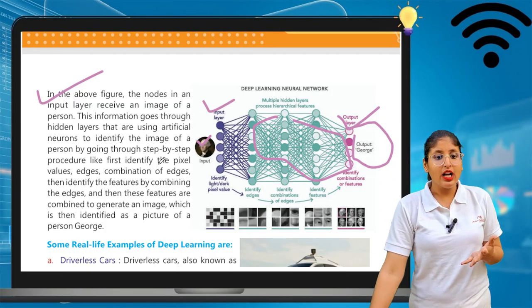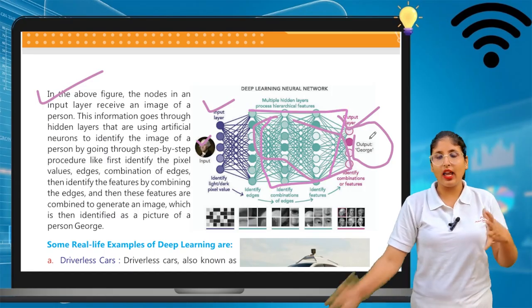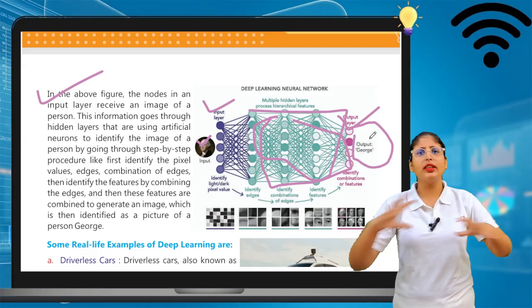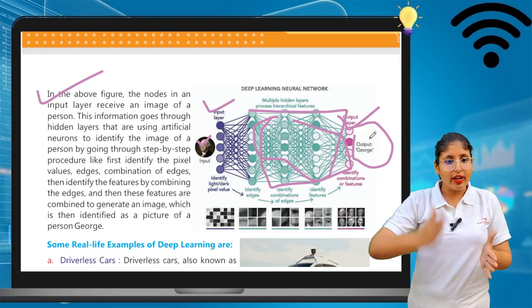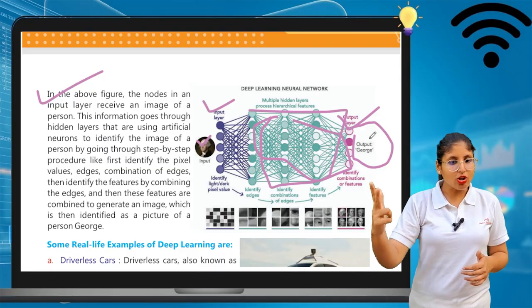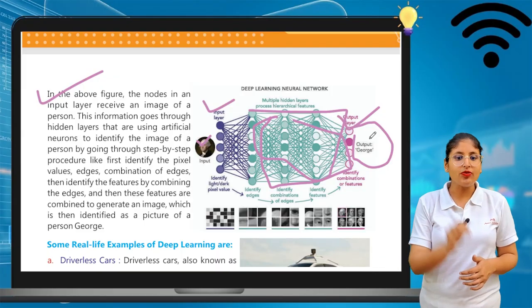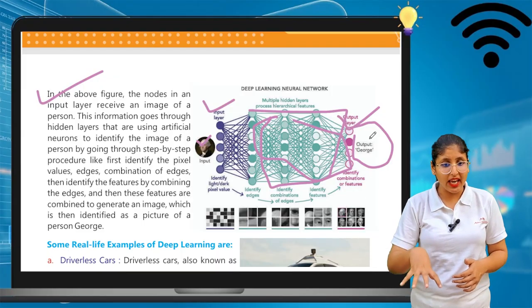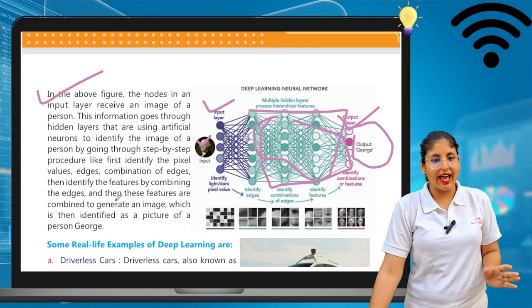Now these hidden units use all their analysis power to identify the picture. They first identify the pixel values, edges, combinations of edges, then identify features by combining the edges, and then these features are combined to generate an image, and in the output unit they can identify this picture as a person named George.